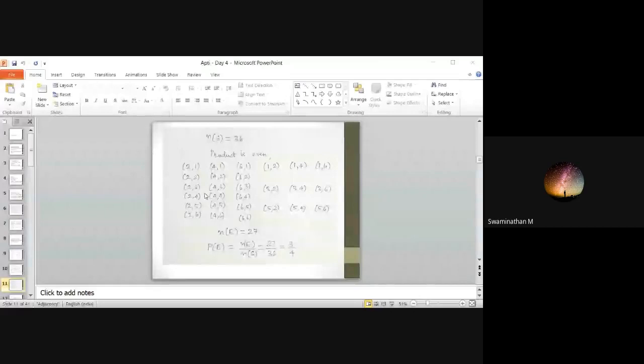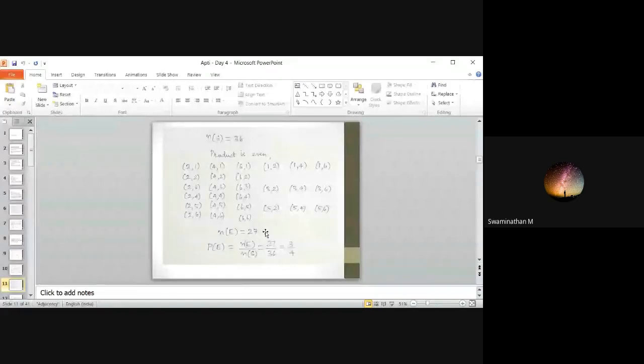So 18 combinations. While for the second, if I take 2, I should not repeat the same combinations here, so I am leaving them out. So I am getting 27. You might have some other easy way to do it. If you have, you can go. Otherwise, you can follow this.